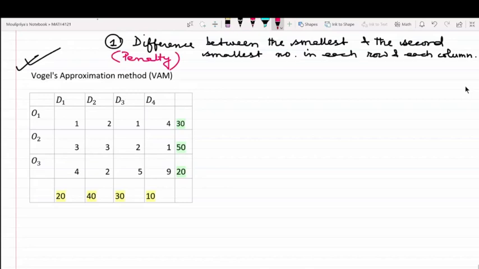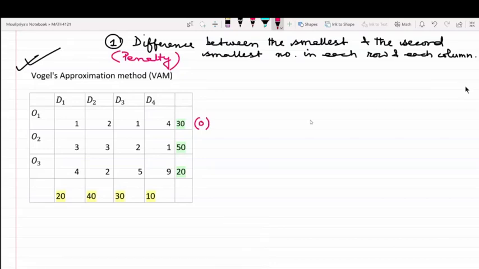This difference, you know, is better known as penalty. Can you tell me what is the penalty for the first column? For the first column, the smallest and the second smallest element both are 1. So the penalty corresponding to the first row is 0. To row.